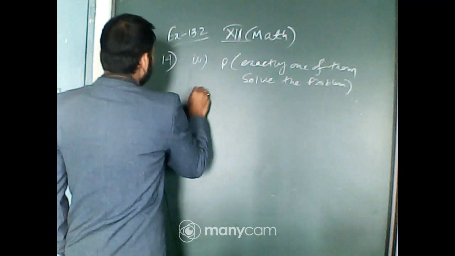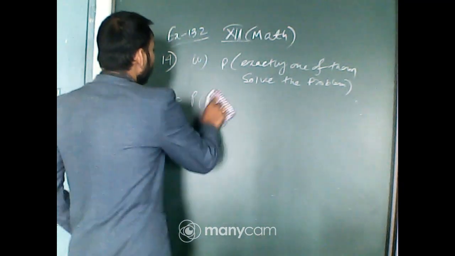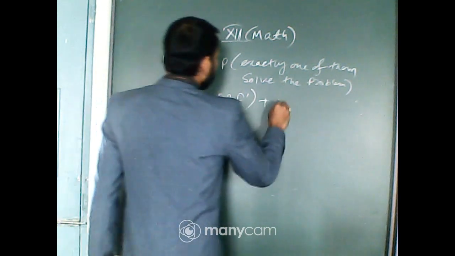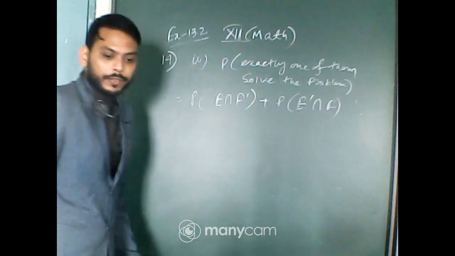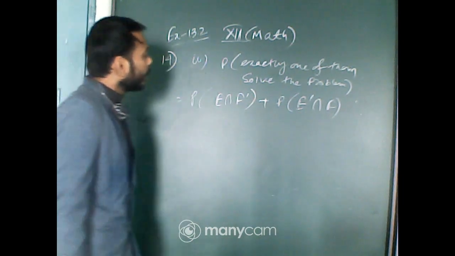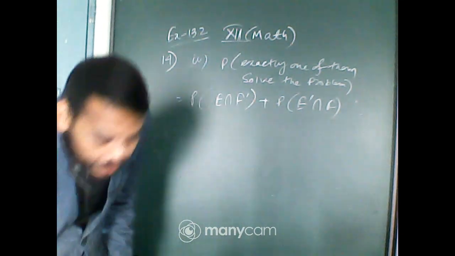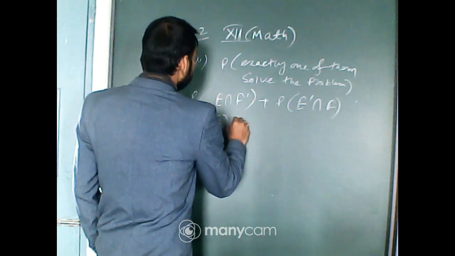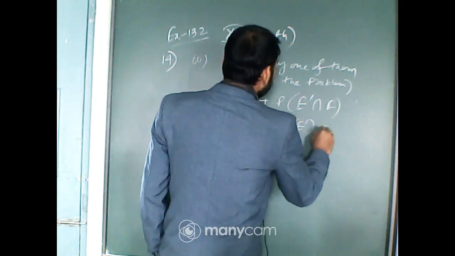That means it will be P of E intersection F complement plus P of E complement intersection F. That means whenever A can solve, B can't solve it, and whenever A can't solve it, B can solve. So it will be P of E into P of F complement plus P of E complement into P of F.